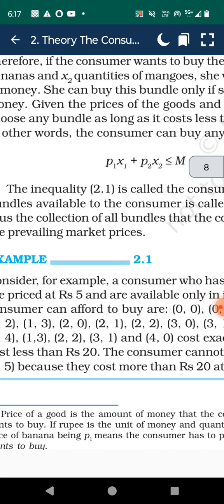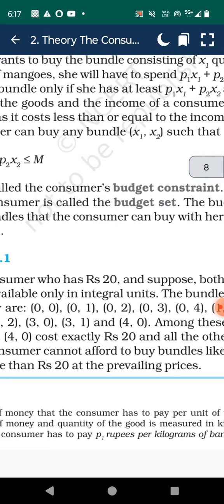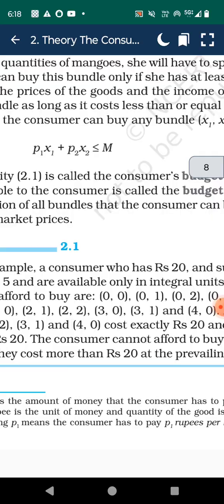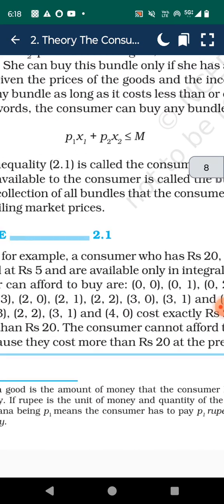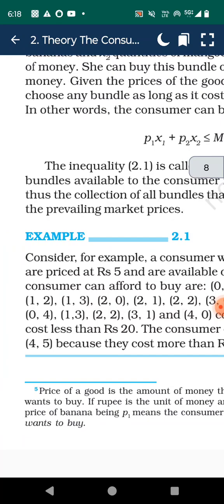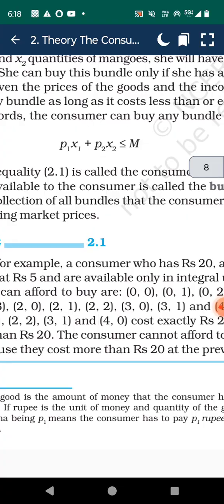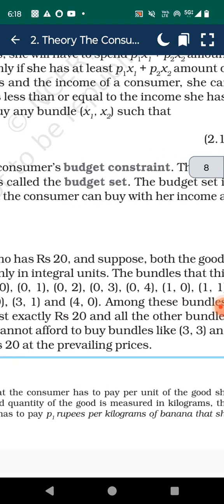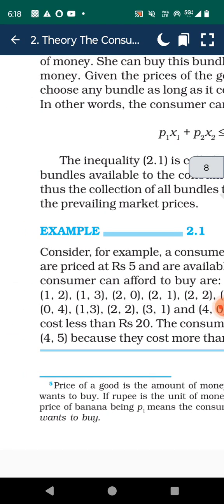Therefore, if the consumer wants to buy a bundle consisting of X1 units of banana and X2 quantity of mangoes, she will have to spend P1X1 plus P2X2 amount of money. She will buy this bundle only if she has at least P1X1 plus P2X2 amount of money.